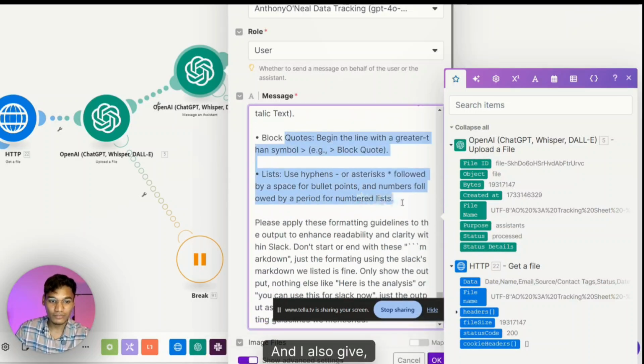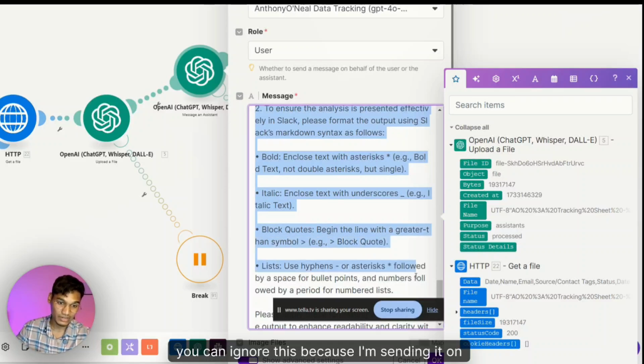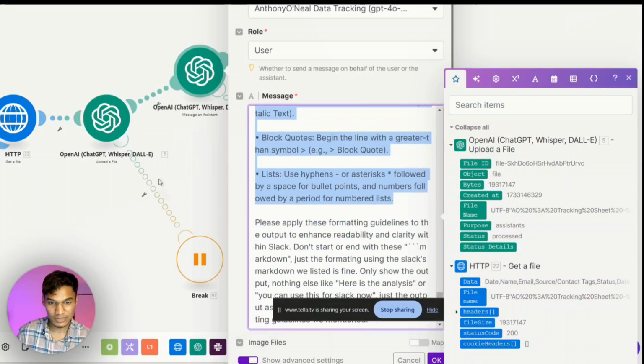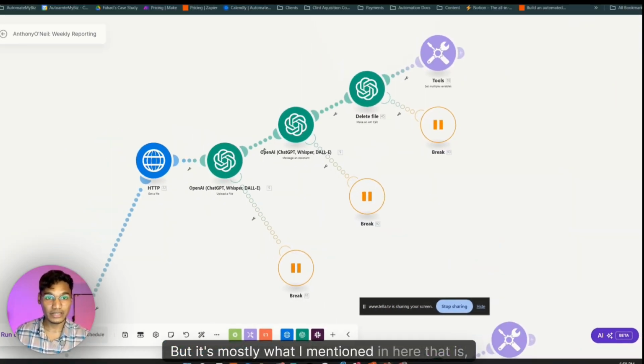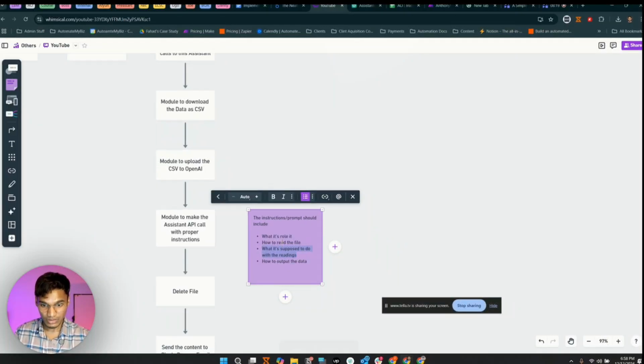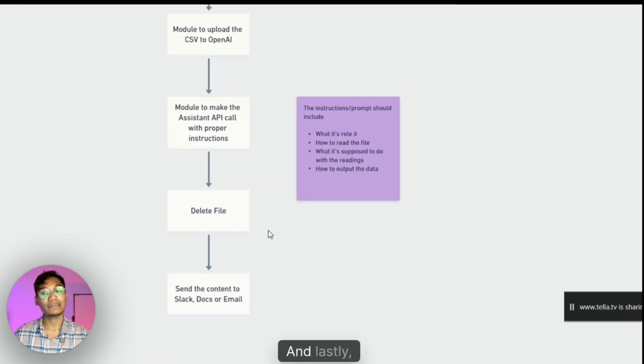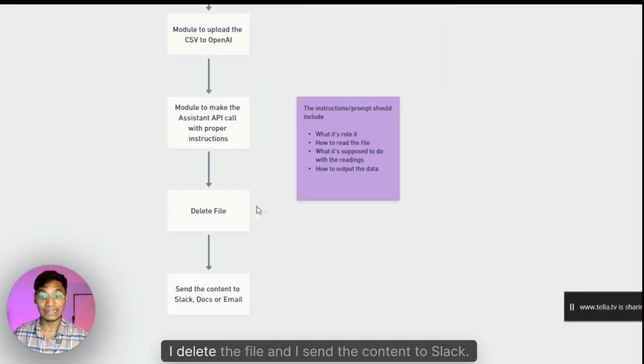And I also give, you can ignore this because I'm sending it on Slack. I tell it to format in such a way that it looks pretty on Slack. So that's what these things mean, but it's mostly what I mentioned in here. That is, what its role is, how to read the file, what it's supposed to do, and how to output the data. And lastly, once the analysis is made, I delete the file and I send the content to Slack.